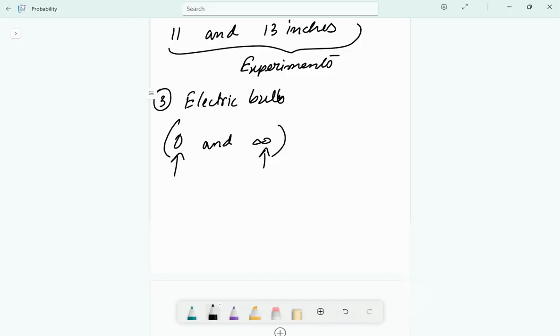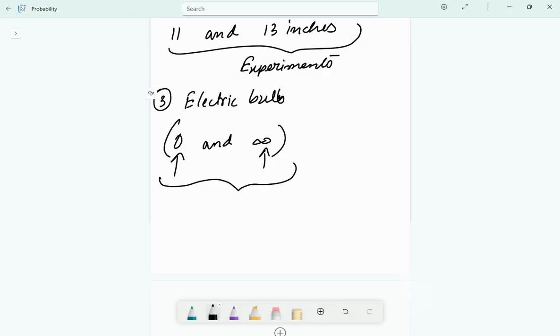We can take any number, like the life can last till 1 year, 2 years, 6 months, 2 months, 2 days, anything, but it will be between these numbers. But we are not considering this fact. We are considering how many times we are measuring it. However, one is aware in advance that the number will be between 0 and infinity, but one may measure the length of life of as many bulbs as desired under essentially similar conditions.